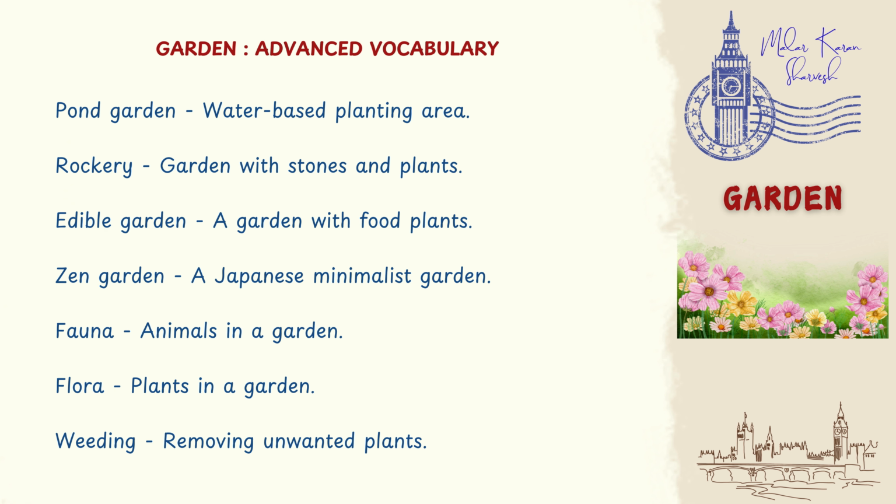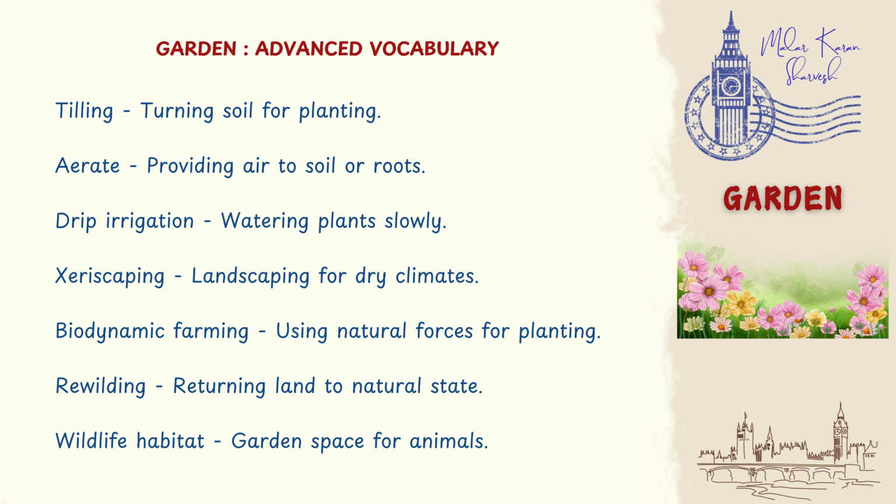Zen garden, a Japanese minimalist garden. Fauna, animals in a garden. Flora, plants in a garden. Weeding, removing unwanted plants. Tilling, turning soil for planting. Aerate, providing air to soil or roots. Drip irrigation, watering plants slowly. Xeriscaping, landscaping for dry climates.